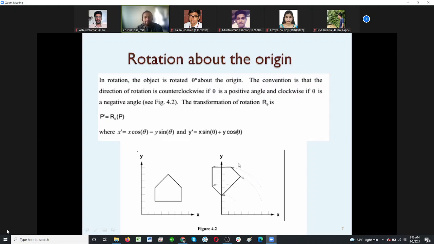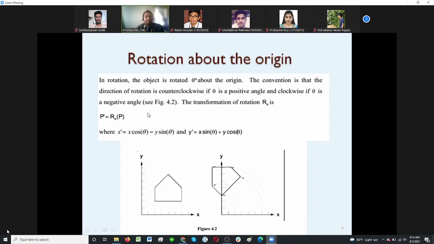Now how can I find out that change of that point? You can see here, for that object to rotate, all these points for this object, say we have P1, P2, P3, P4, P5, these 5 points. If I apply the rotation function, they will be in different locations. And then if we join them, we can find the object has been rotated according to the degree. So this is the way the object can be rotated.